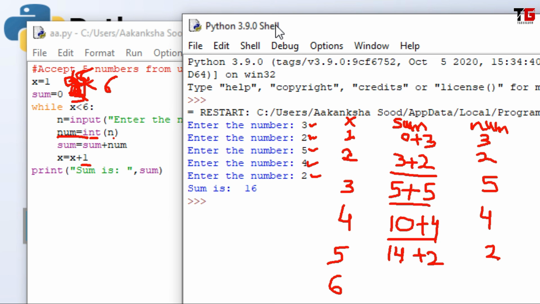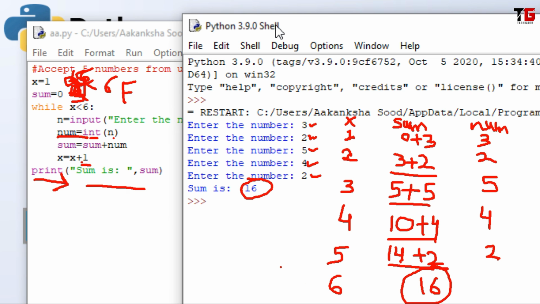6 is less than 6. No. Finally the condition says false. So the loop will stop. The cursor will come here and it will display the sum is sum. Sum is, and the value of sum will be 14 plus 2, 16. And friends, this is the result that I am getting here.